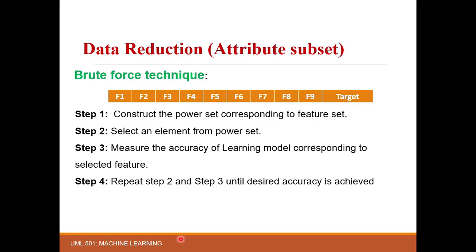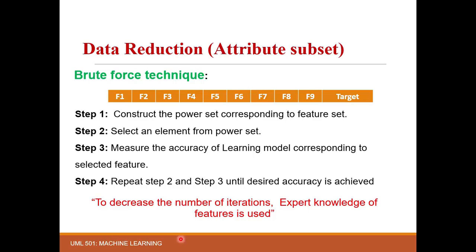But the number of these steps or iterations can be reduced by using expert domain knowledge. The expert domain knowledge will help to identify the features that must be present in the optimal feature set, and the rest of the features can be found using this brute force technique.